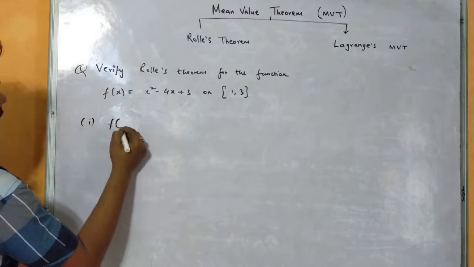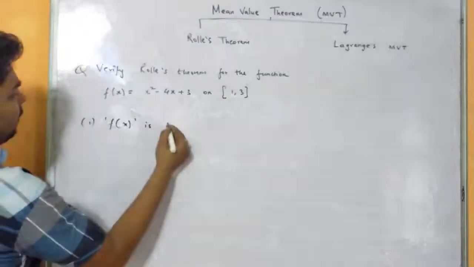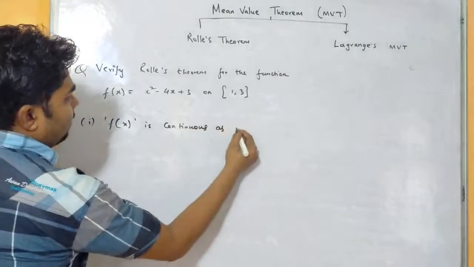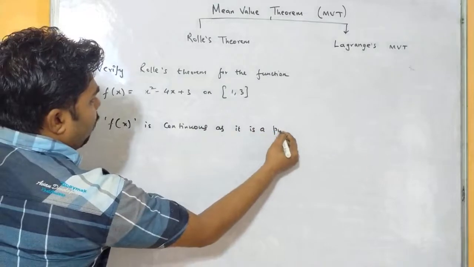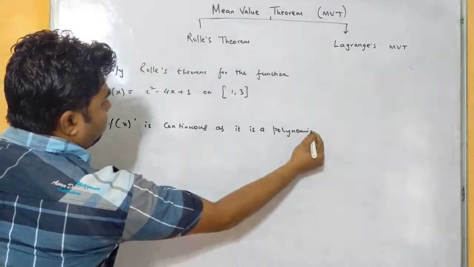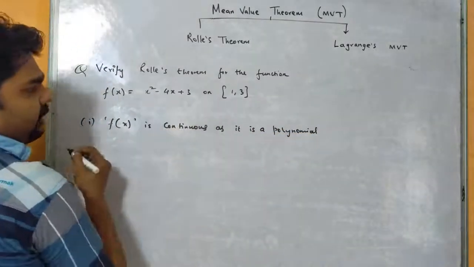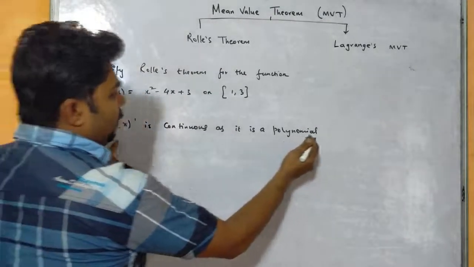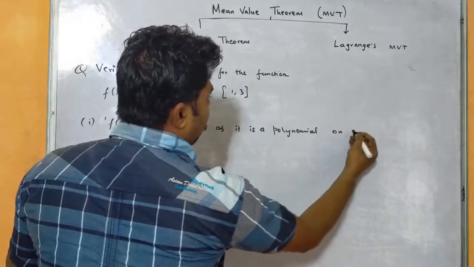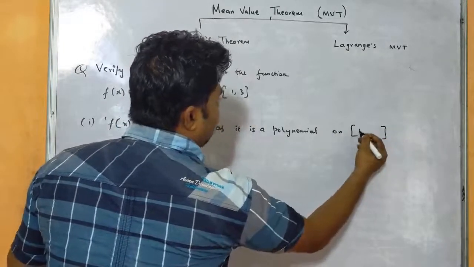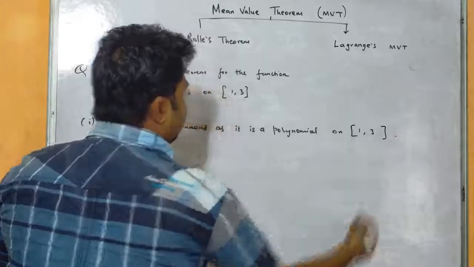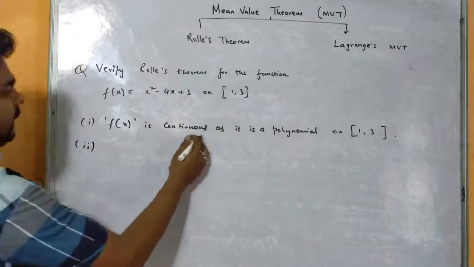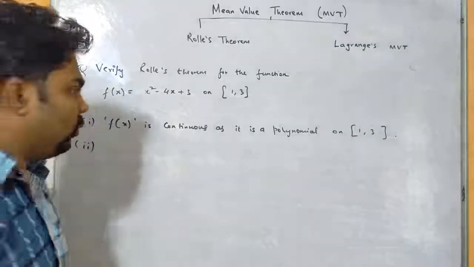So you see, first point, number 1, f(x) is continuous. It is a polynomial function, so it is continuous. So f(x) is continuous as it is a polynomial function on closed interval [1, 3]. So this is the first statement, right? So you see, any function which is continuous, it will be derivable also.